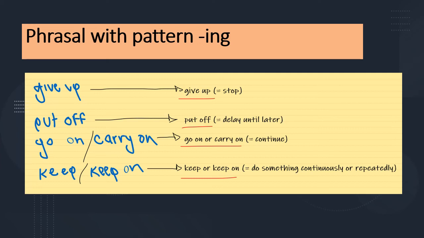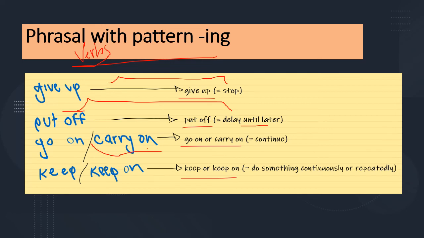Here we have more examples with phrasal verbs. More phrasal verbs with the verb pattern ing, the gerund form. We have give up, which means stop. Put off, which is delay until later. Go on or carry on, continue. Keep or keep on, that is do something continuously or repeatedly. Don't worry, I have more examples.